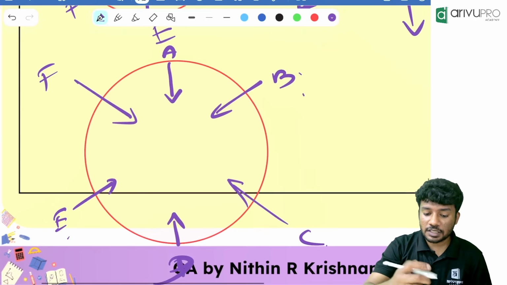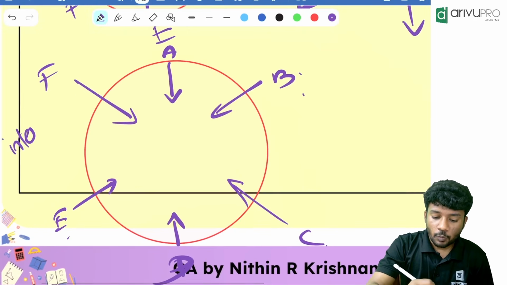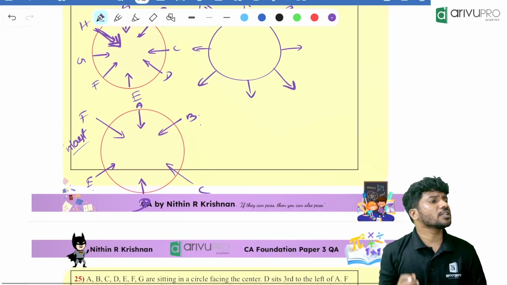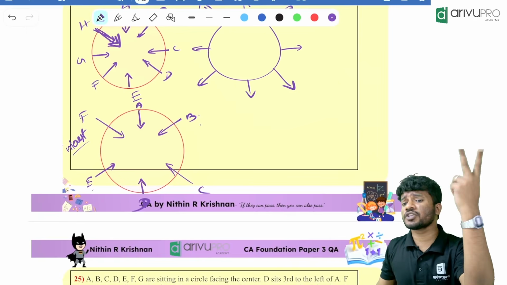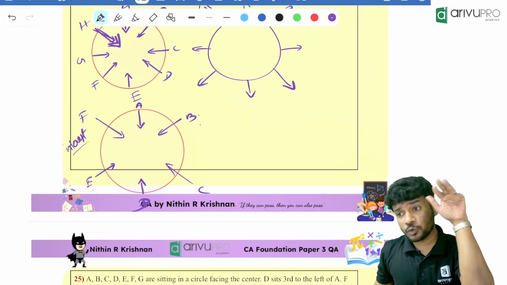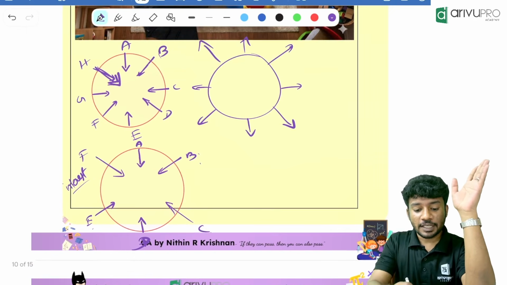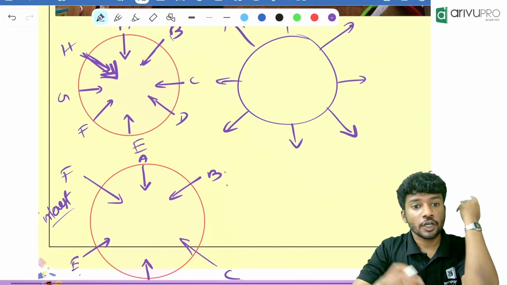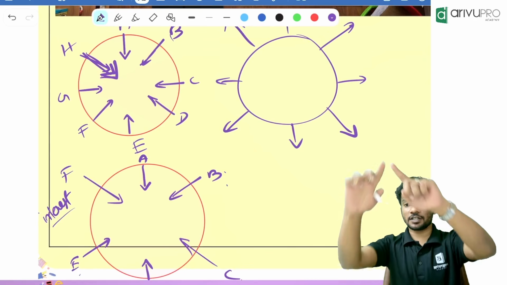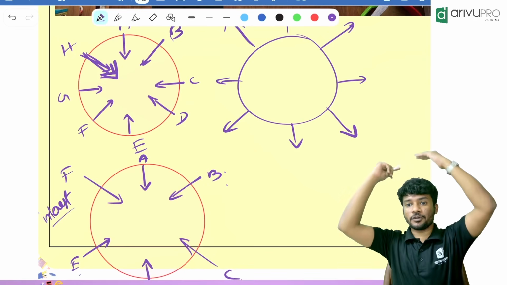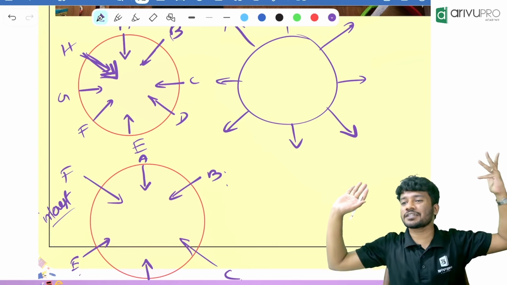Now, one interesting fact is, how many types of question I told you now? There is linear arrangement. Circular. Polygonal. Now people, if you know circular arrangement, you don't need to learn polygonal because the concept is same. Instead of circle, they will put a polygon. Approach is same throughout.